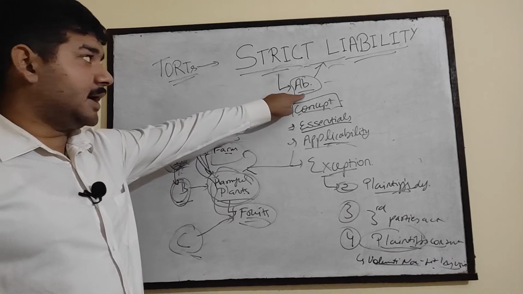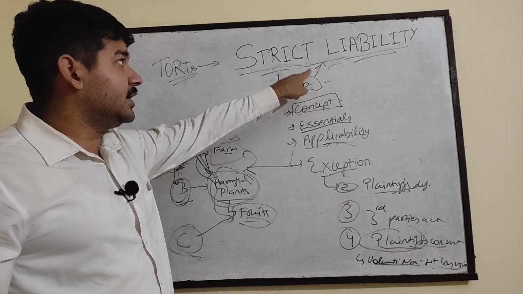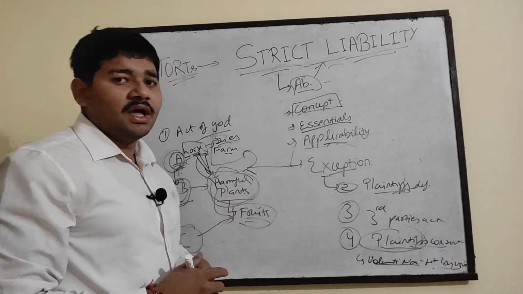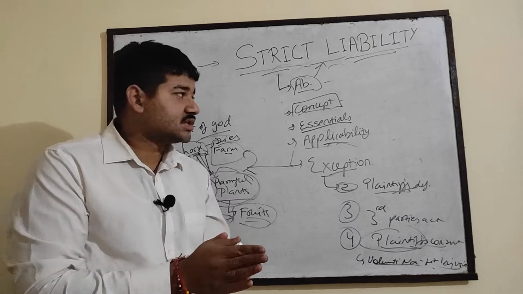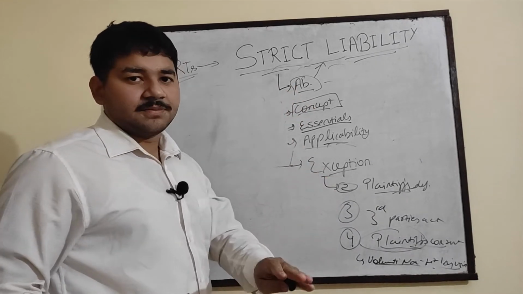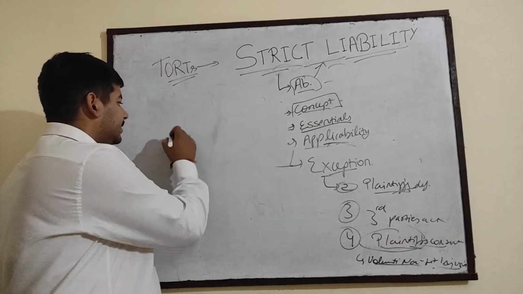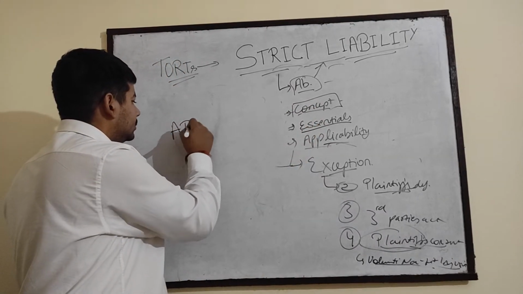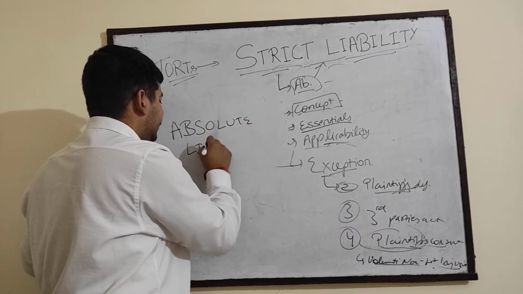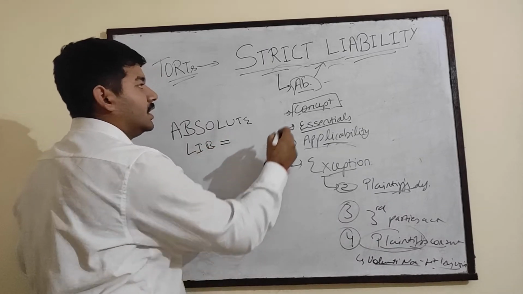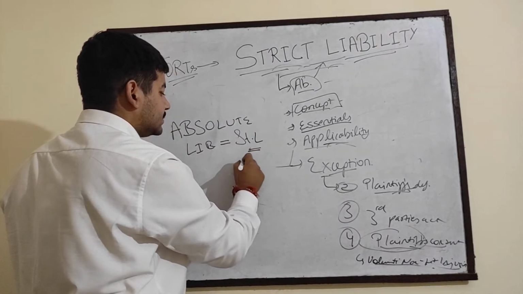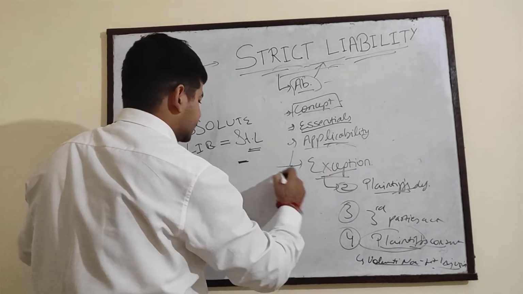Now we come to the main part, that is the relation between absolute liability and strict liability. So you will be clear about absolute liability as well in the single video with those mathematical relations. So starting with the relation. Absolute liability is something where there is no exception. So you can directly relate: absolute liability is equal to strict liability minus exceptions.